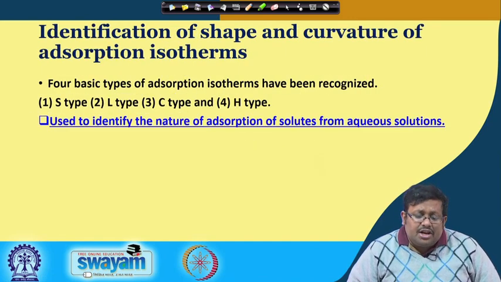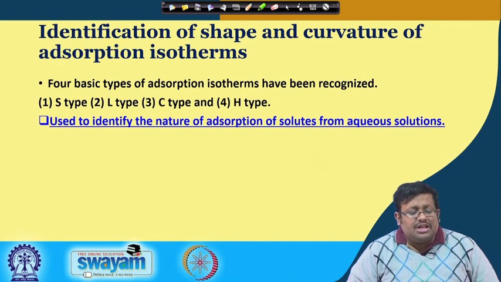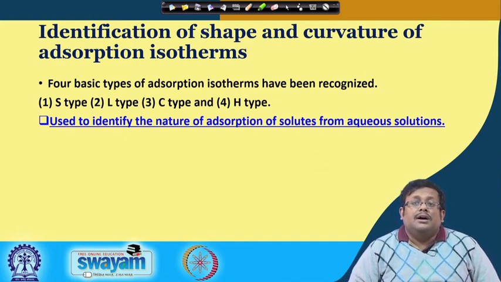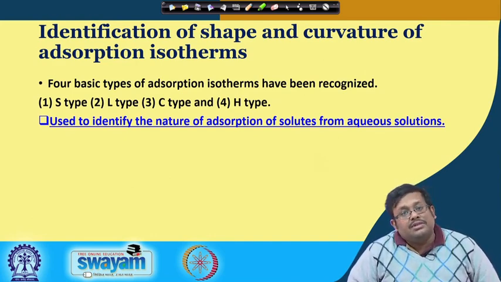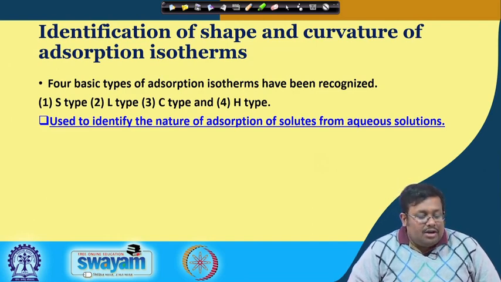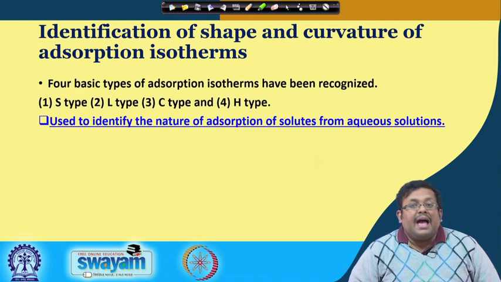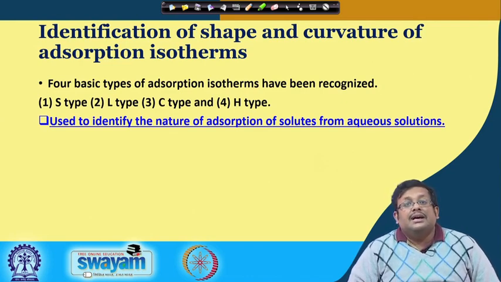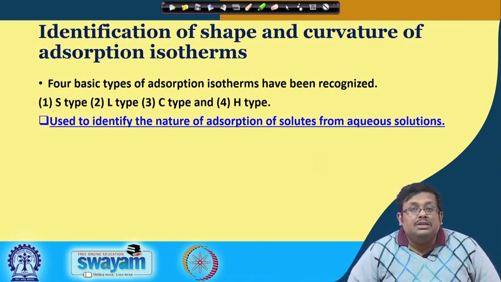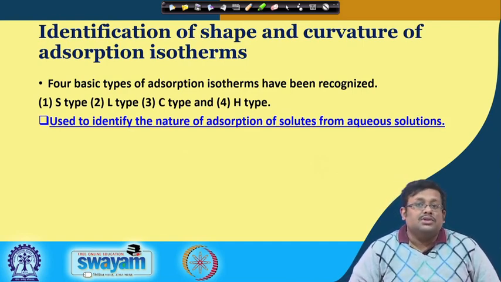Identification of shape and curvature of adsorption isotherms is basically focused on four basic types of adsorption isotherms: first of all S type, then L type, then C type and H type. These shape and curvature are used to identify the nature of adsorption of solids from aqueous solution.